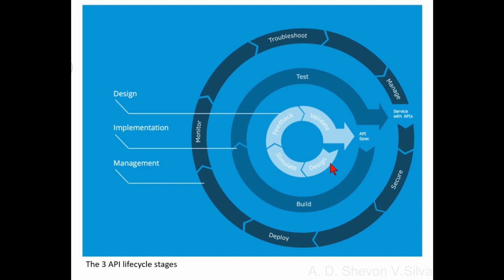Here you can see design is connected to simulate, and then simulate is connected to feedback, and feedback is connected to validate, and it produces an API spec. This is the design stage. Design is simulate, feedback, and validate in the design stage, and then you can see the build, and build is connected to a test,